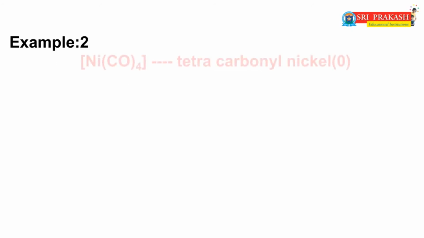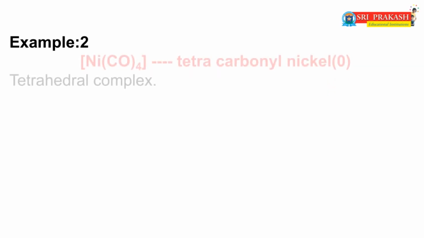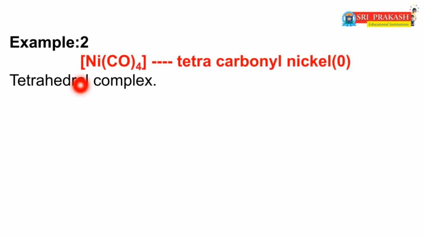Now we will take another example, that is example 2, NiCO4. Dear friends, what is the IUPAC name of this complex? Yes, the IUPAC name of this complex is tetracarbonyl nickel 0. This is one type of tetrahedral complex.